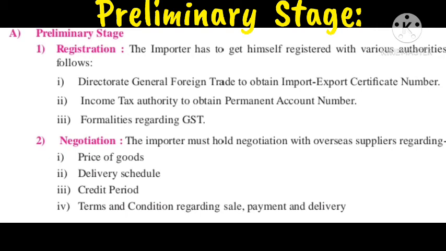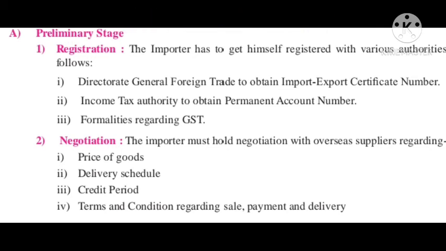First one, preliminary stage, registration. The importer has to get himself registered with various authorities as follows. First is the Director General of Foreign Trade, to obtain the Import-Export Certificate number. The second is the Income Tax Authority, to obtain the Permanent Account Number, PAN. And the next one, formalities regarding the GST.